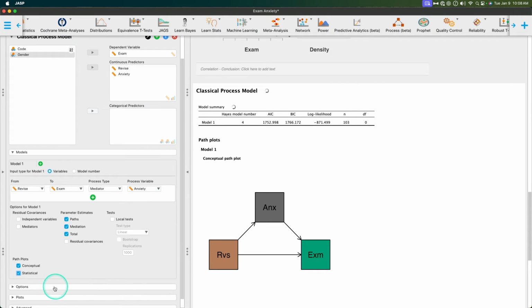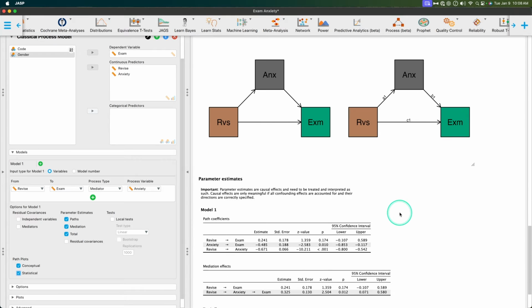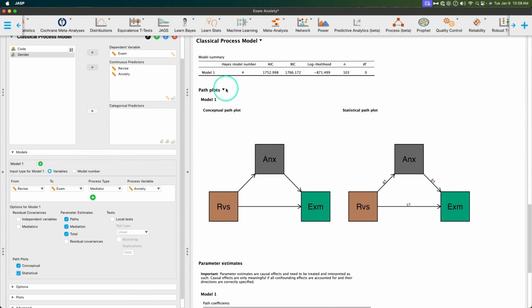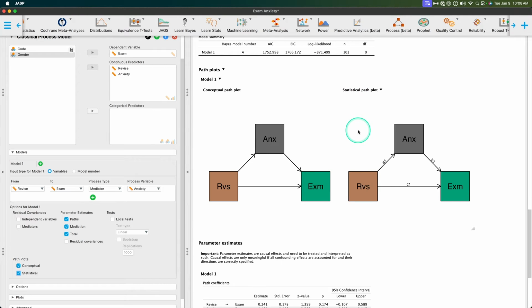I also want to get my statistical path plot because this will tell me what I'm looking for when I get over to my model, right? So the overall model summary is here. So Hayes model number 4, okay, model number 4. AIC is that value, BIC is this value, the log likelihood is that, and the degrees of freedom is 0. I'm not entirely sure what I'm looking at here, so we're going to ignore that and just go into the process itself, right? So parameter estimates.